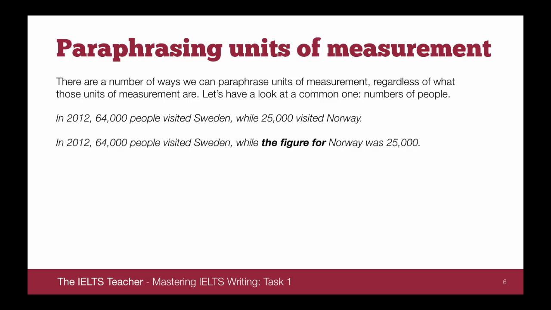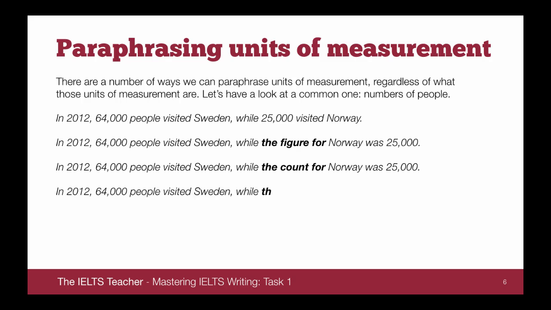How can we say that in another way? Well, we can use the word people again. So in 2012, 64,000 people visited Sweden, while the figure for Norway was 25,000. Instead of using 25,000 people visited Norway, we can say the figure for Norway was 25,000. And there are lots of ways that we can paraphrase this in a very similar format. Same here, 64,000 people visited Sweden, while the count for Norway was 25,000.